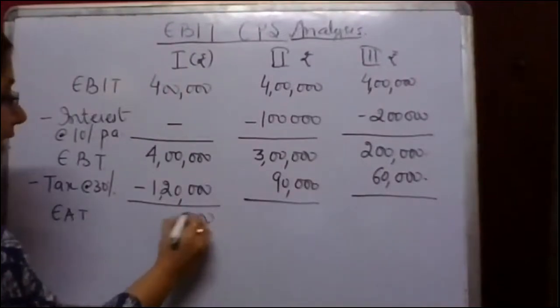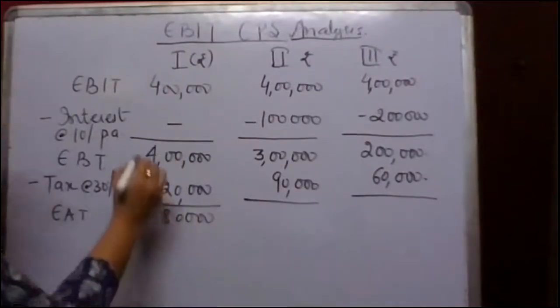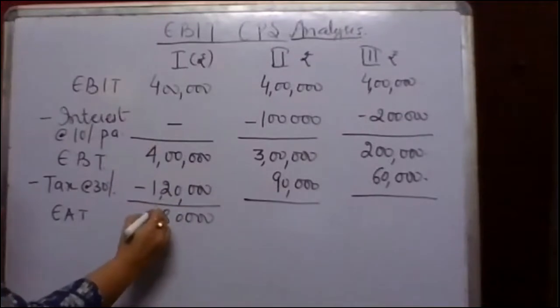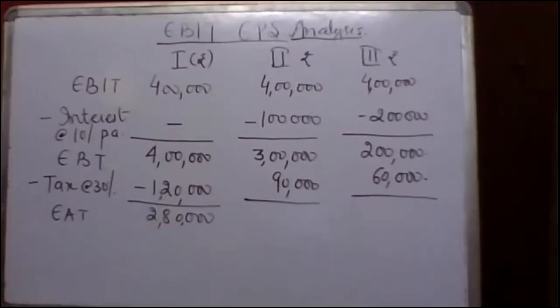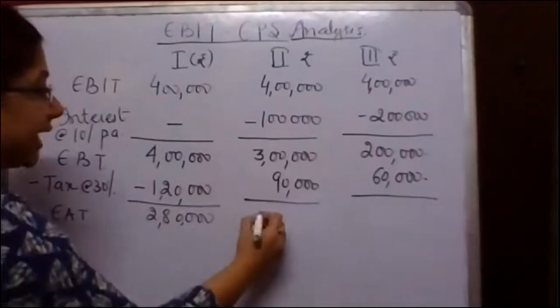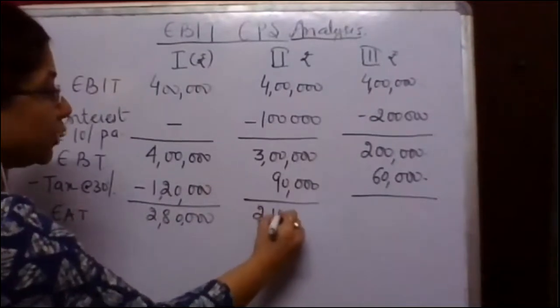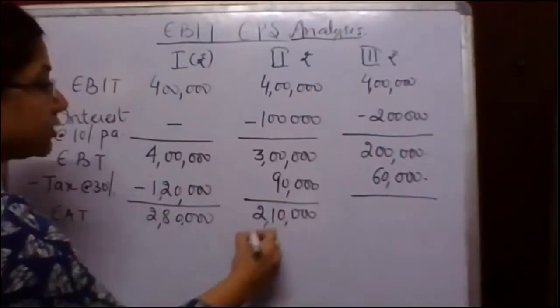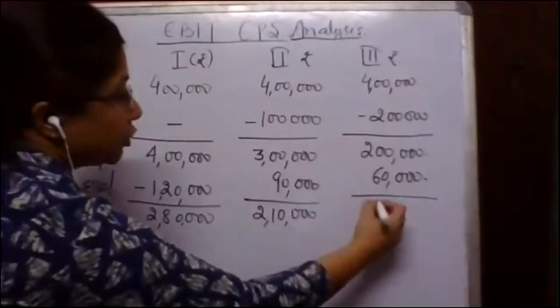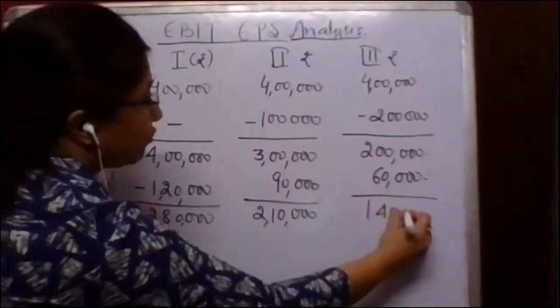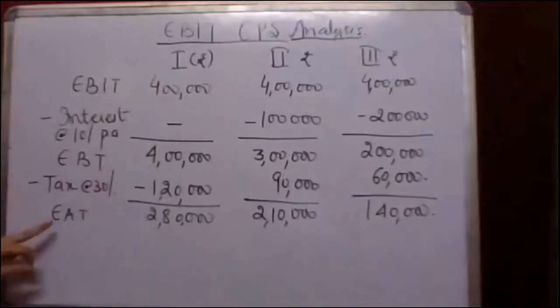And if I calculate the earnings after tax, in the first situation, earnings after tax are 2,80,000. Earning after tax in the second situation is 2,10,000. And in the third situation, it is 1,40,000. Now, these earnings are available to the equity shareholders.